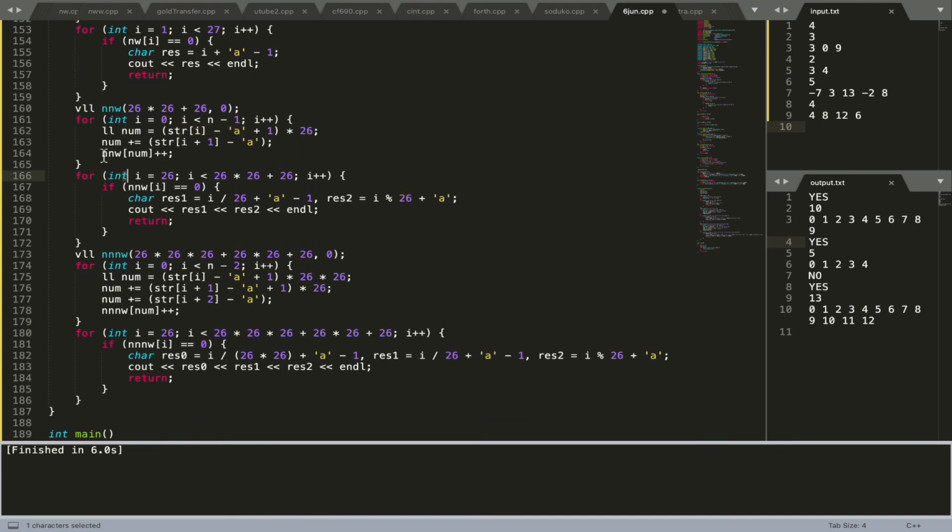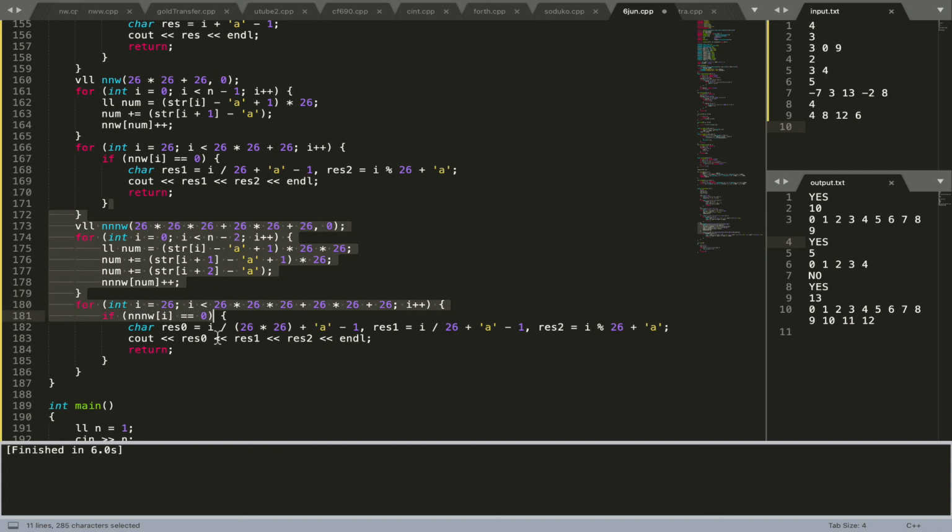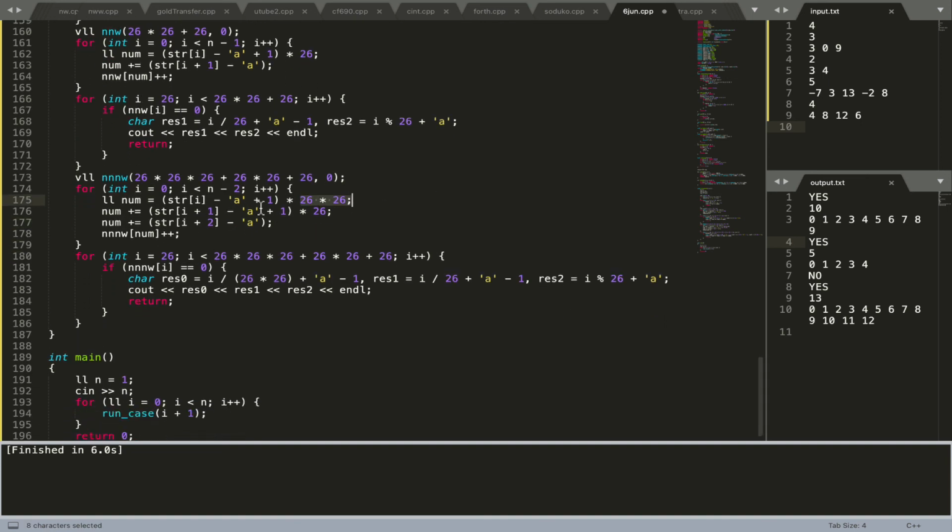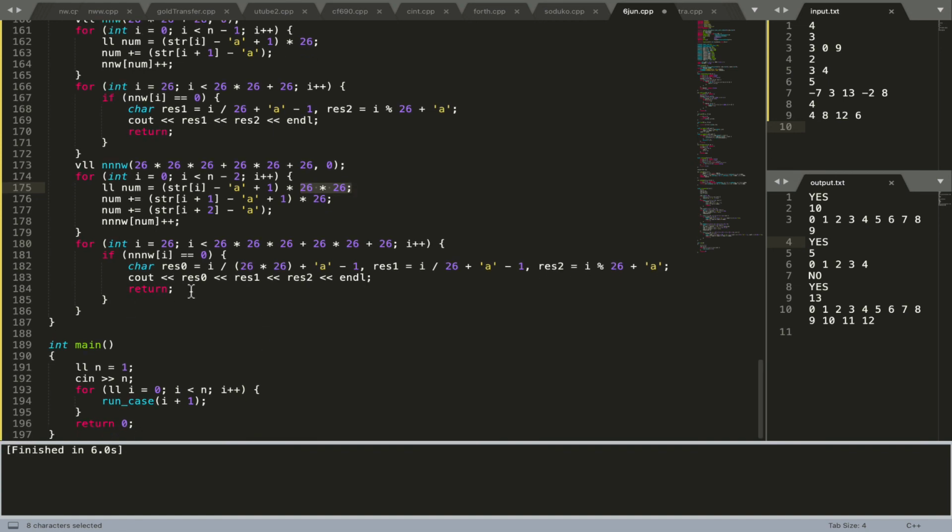After that, similarly we iterate and see if any element has a 0 in it, and then we can return the output. Similarly, if this does not return any output, then we return the output for the strings of length 3, which can be done by a similar method as we did for strings of length 2. In this case, we add 576 multiplied by that answer. So basically this is what we will get, and after that, this is possibly the correct solution.